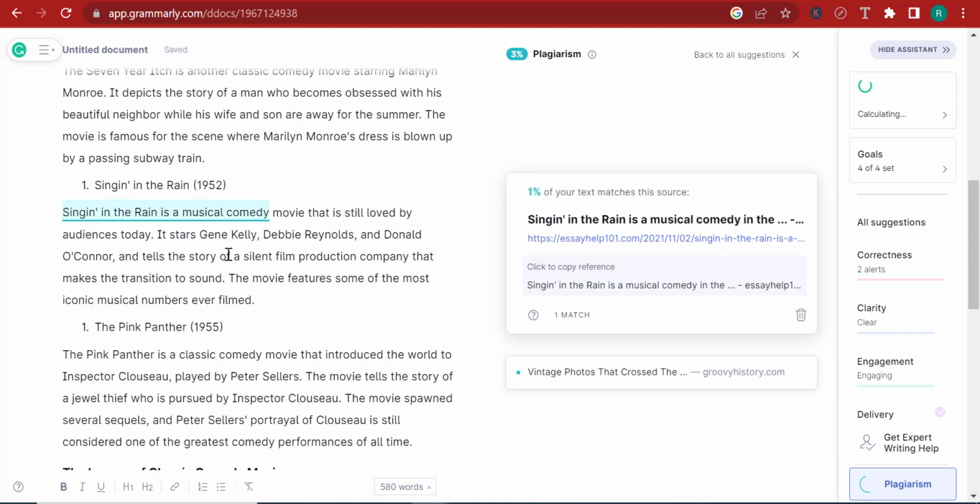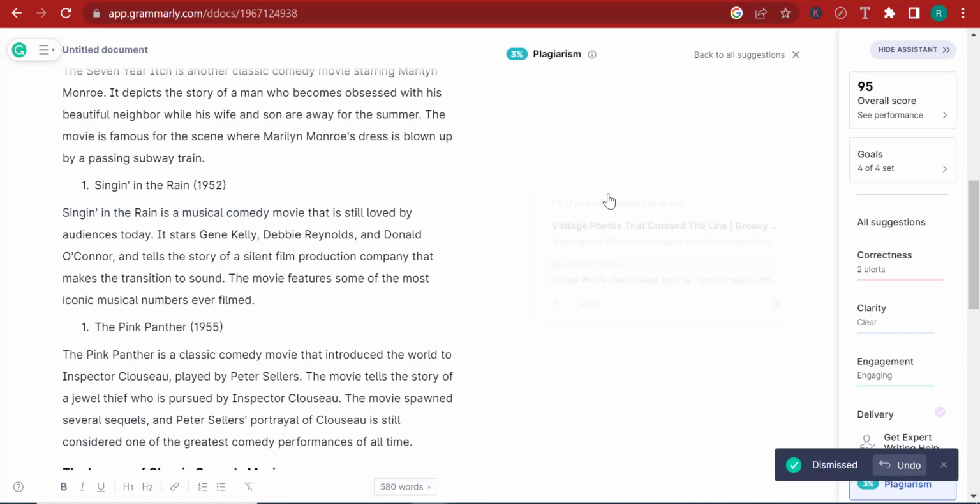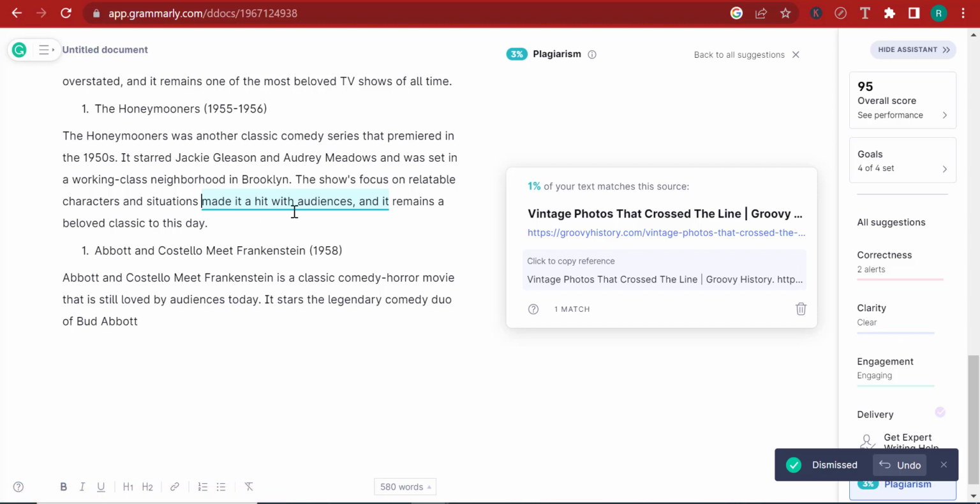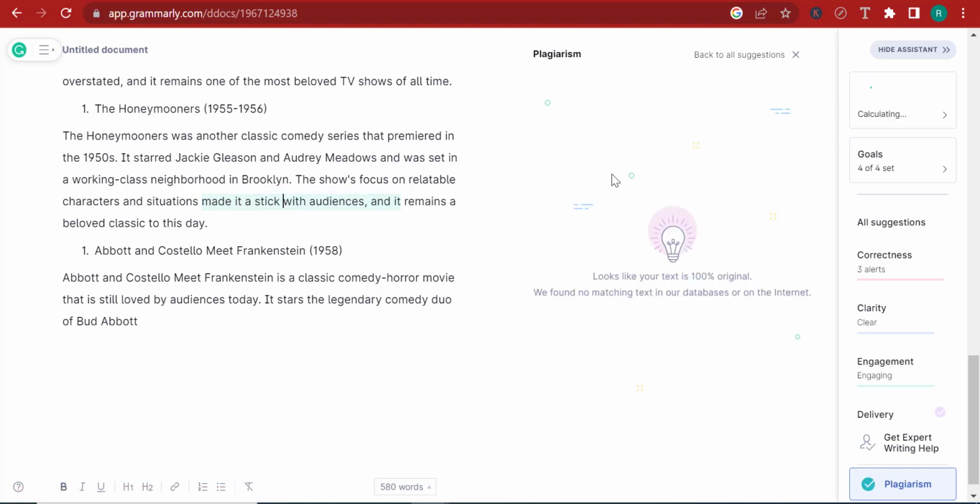I can click this other suggestion. Singing in the Rain is a musical comedy movie. Right, I think we can't really change this because that would be off. And I'm going to change this one here. Made it hit with audiences, made it stick with audiences. And I think right now our text is 100% original. No plagiarism, and that's how you check your text against plagiarism.